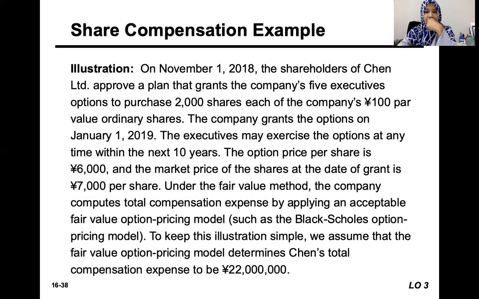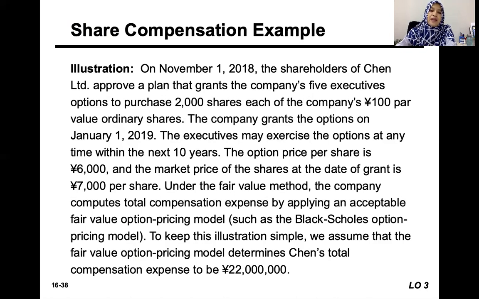For example, like this illustration, the company approved a plan that grants the company's 5 executives options to purchase 2,000 shares each of the company's 100 yuan par value ordinary shares. The company grants the option on January 1st, 2019, so that is the grant date.